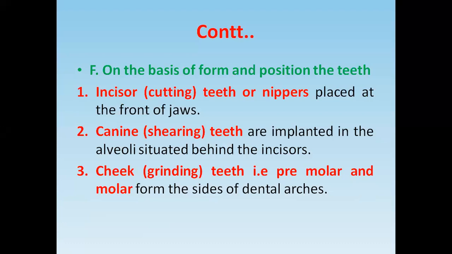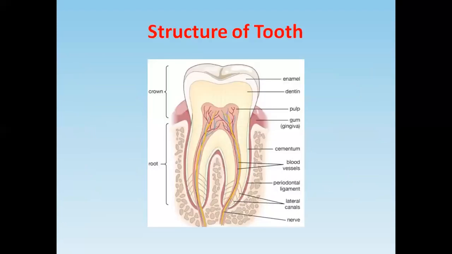Another is the canine teeth. Canine teeth are implanted in the alveoli situated behind the incisors. Then the cheek teeth: the premolars and molars, situated on the posterior side of the dental arch.